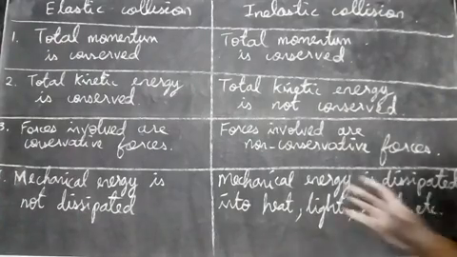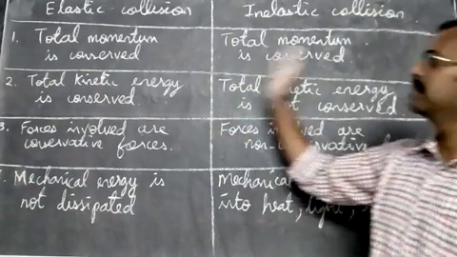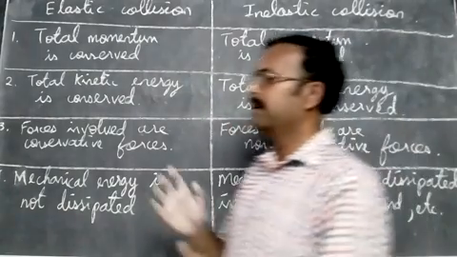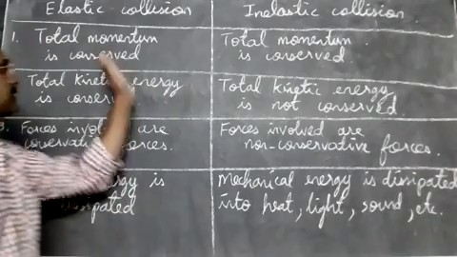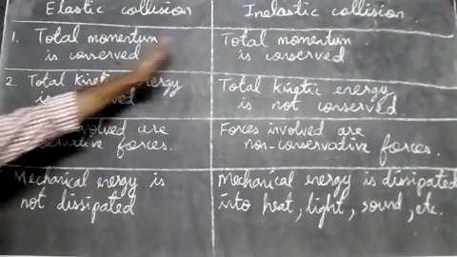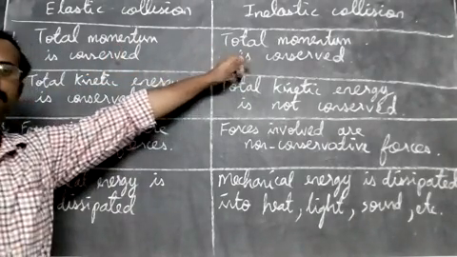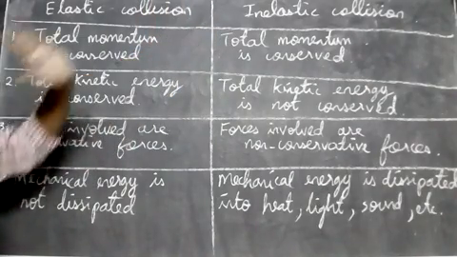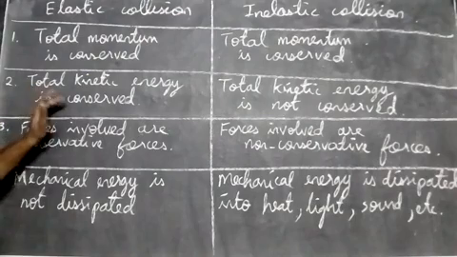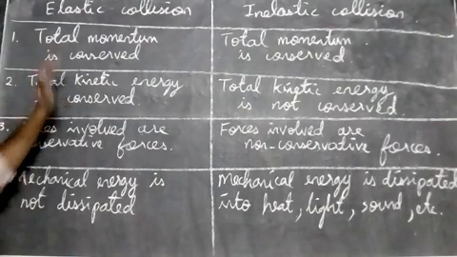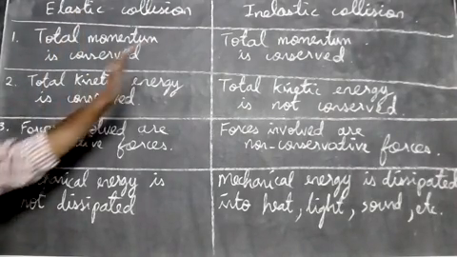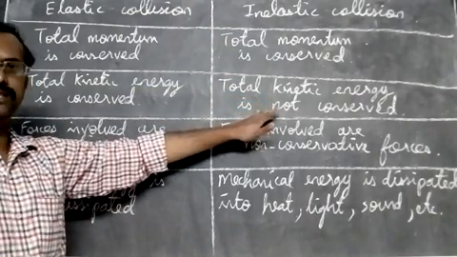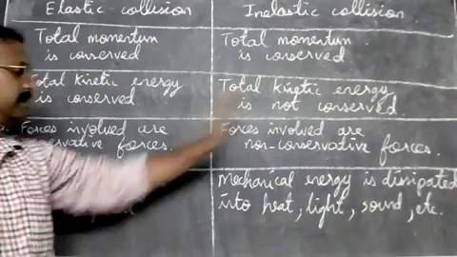Now let's compare what is meant by elastic collision and inelastic collision, or the difference between them. First, total momentum is conserved in both. The momentum p is equal to mv, mass times velocity, and it is conserved here. Next, total kinetic energy. In elastic collision it is conserved, but in inelastic collision the total kinetic energy is not conserved.